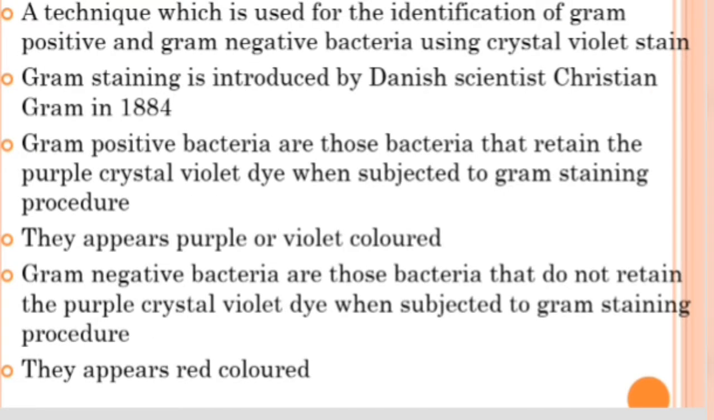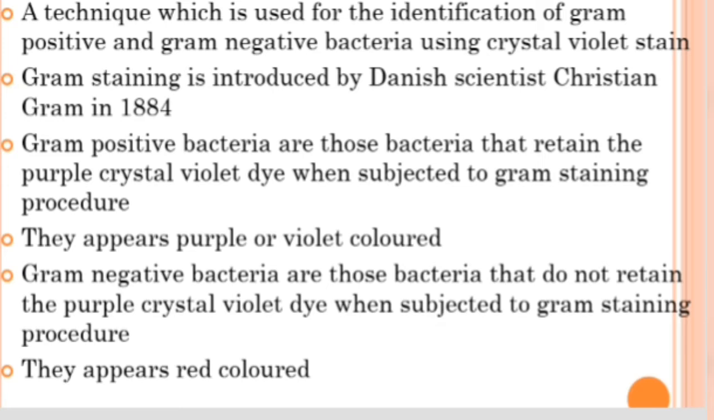Next is gram staining. Gram staining is a technique introduced by a Danish scientist named Christian Gram in 1884. It is a staining technique which helps to differentiate bacteria into two groups, gram positive bacteria and gram negative bacteria. A special dye called crystal violet stain is used for this purpose, and as the name suggests, crystal violet has a violet color.